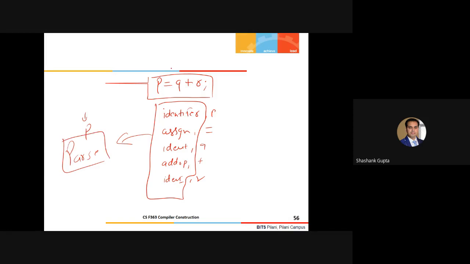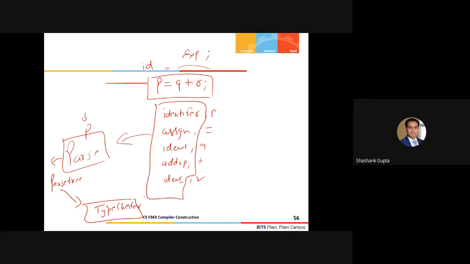Okay, so grammar rule says whenever I'll see some assignment operator, on the right-hand side there should be some expression followed by semicolon, and there should be some identifier. So this is a rule here. Now if you provide this information, the syntax analyzer will do the needful here, and he will obviously generate one parse tree. And this parse tree will act as an input to your type checker or the semantic analyzer.